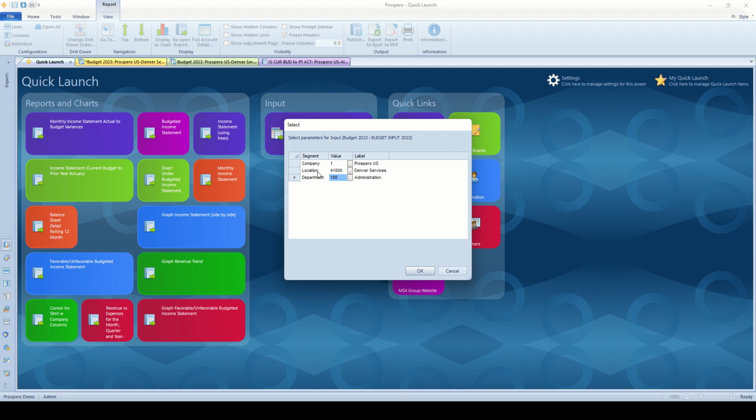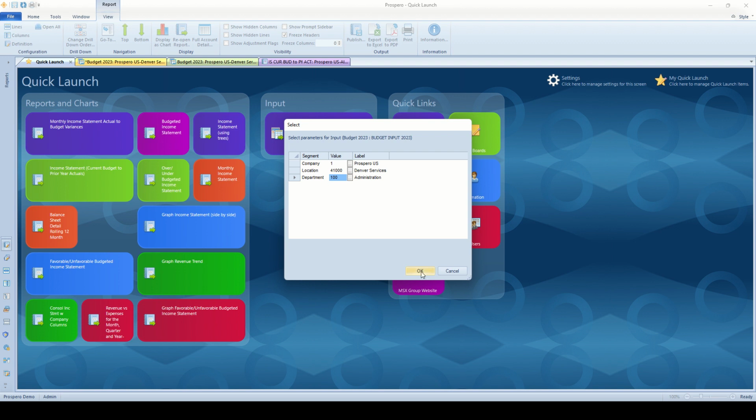Also, your individual users will only be able to access the company, location, and departments that we have given them access to. So they will not have access to anything we have not given them authority to do the budget for. And that includes all the reporting as well. They won't be able to run reports for any companies, locations, or departments that they have not been granted access to.